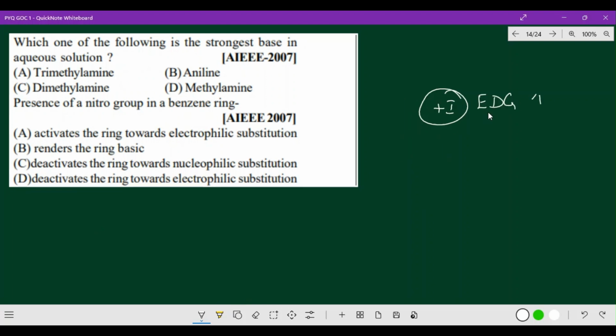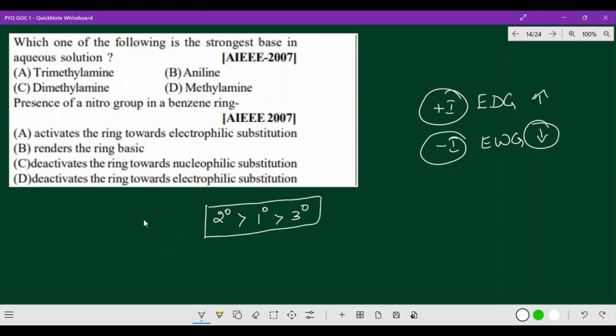The plus I effect will increase the basic strength, whereas the minus I effect, that is electron withdrawing group, will decrease the basic strength. You please remember. Electron density increases, decreases, those points we have discussed already. Now we are talking about basic strength. So basic strength in aqueous medium, you know what point you have to remember? Secondary is greater than primary, which is greater than tertiary. So this is the main point you have to remember when we are talking about basicity, right?